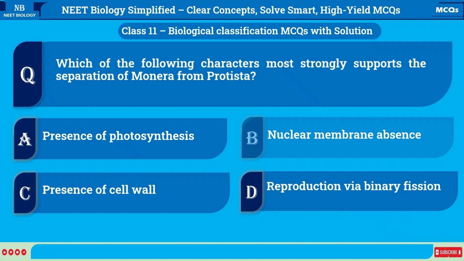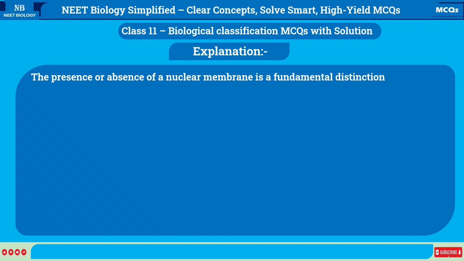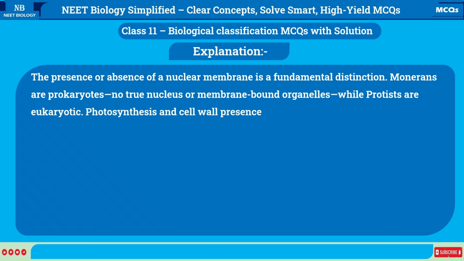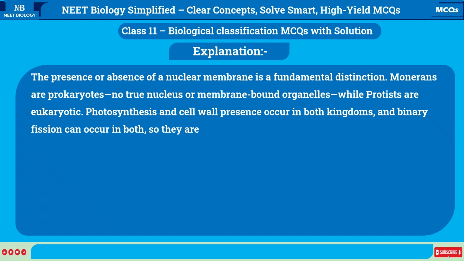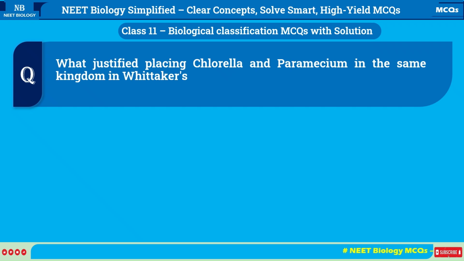Correct answer is B. Nuclear membrane absence. Explanation: the presence or absence of a nuclear membrane is a fundamental distinction. Monerans are prokaryotes, with no true nucleus or membrane-bound organelles, while protists are eukaryotic. Photosynthesis and cell wall presence occur in both kingdoms, and binary fission can occur in both, so they are not distinguishing features.